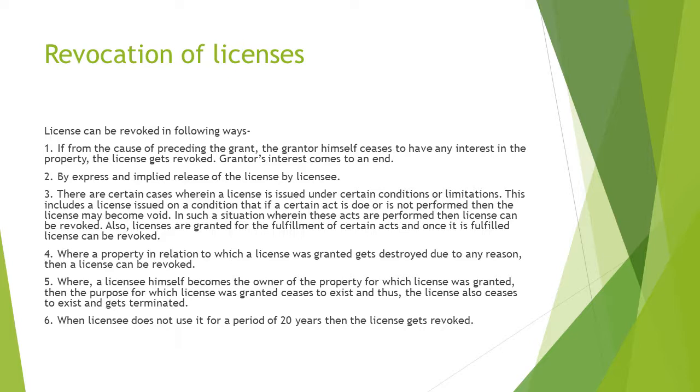Fourth, where the property in relation to which a license was granted is destroyed due to any reason, then the license is revoked. Fifth, where a licensee himself becomes the owner of the property for which the license was granted, then the purpose for which the license was granted ceases to exist, and thus the license also ceases to exist and gets terminated. Sixth, when the licensee does not use it for a period of 20 years, then the license gets revoked.